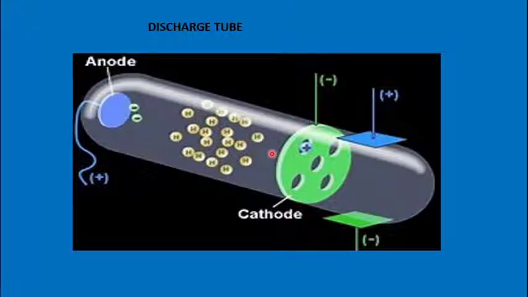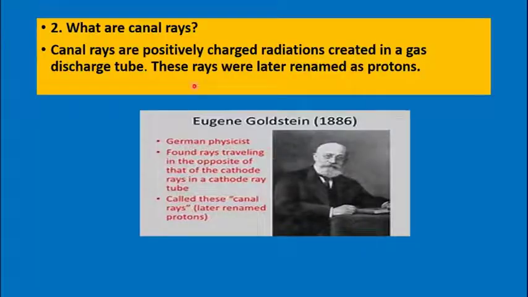as protons. So Eugene Goldstein in the year 1886, a German physicist, found rays traveling in the opposite direction of that of cathode rays in a cathode ray tube and called these rays canal rays. Later they were named protons. So what are canal rays? Canal rays are positively charged radiations created in a gas discharge tube. These rays were later renamed as protons.